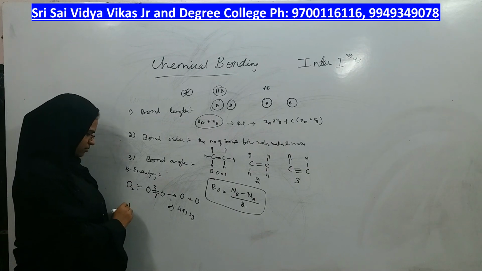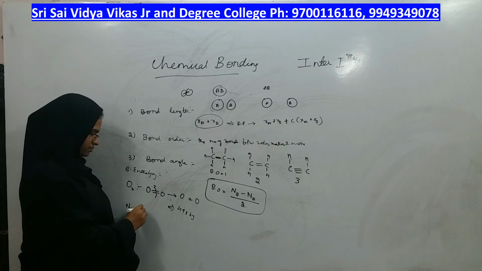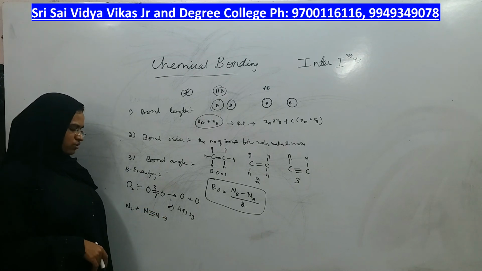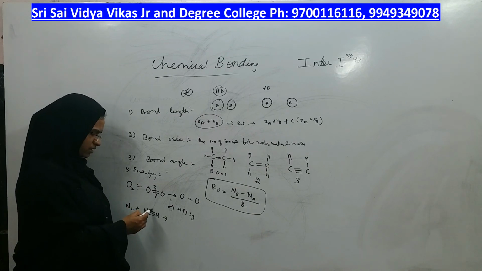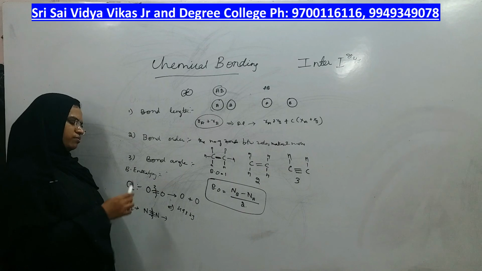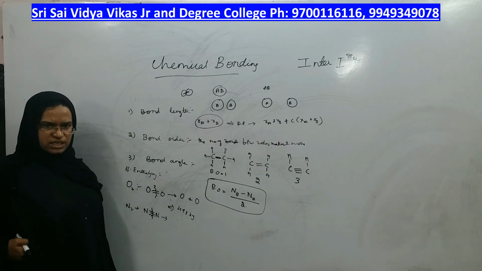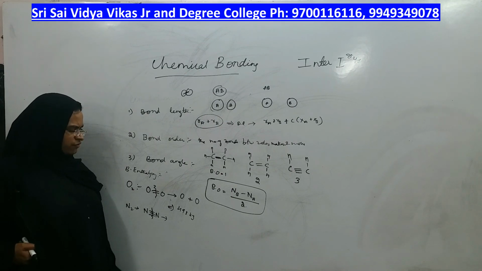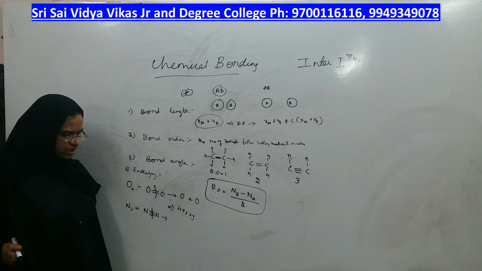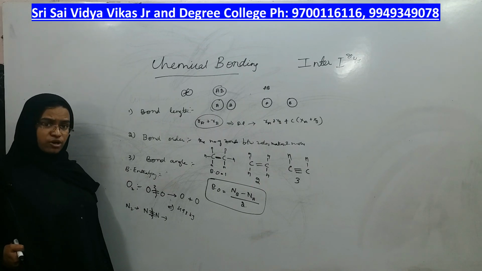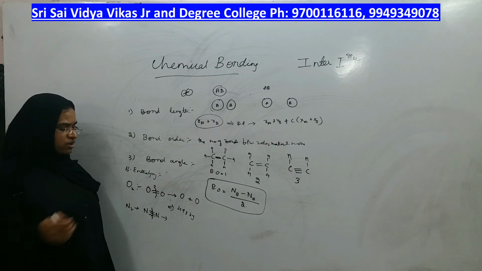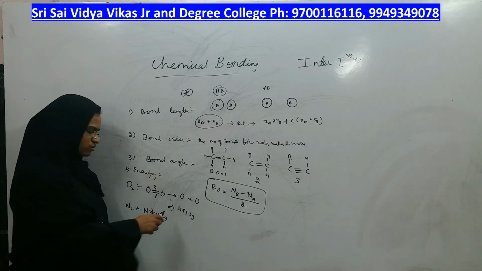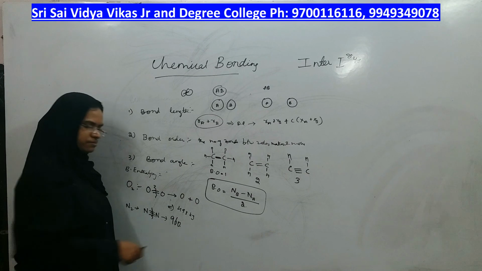But now I will take another molecule, the nitrogen molecule. For the nitrogen molecule, how many bonds do you have to break? 1, 2, 3. Is breaking 2 bonds easy or breaking 3 bonds easy? Breaking 2 bonds is easier compared to breaking 3 bonds. Therefore, if you break 2 bonds, you need less energy. If you break 3 bonds, the amount of energy required will be more. Therefore, the energy of the nitrogen molecule should be greater than the oxygen molecule. Exactly, it is 960.